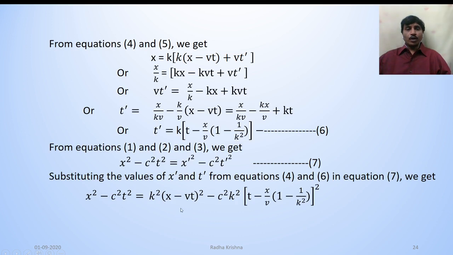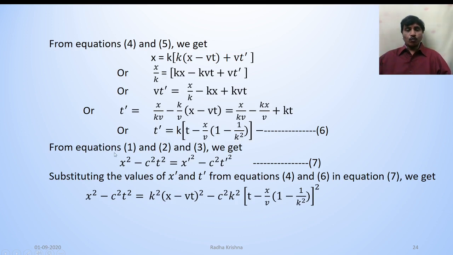From equations 4 and 5, we get x is equal to k into (x minus vt) plus vt dash, or x by k is equal to kx minus kvt plus vt dash, or vt dash is equal to x by k minus kx plus kvt, or t dash is equal to x by kv minus (x by v) into (x minus vt), that is equal to x by kv minus kx by v plus kt, or t dash is equal to k into (t minus x by v into (1 minus 1 by k square)). That is equation 6.